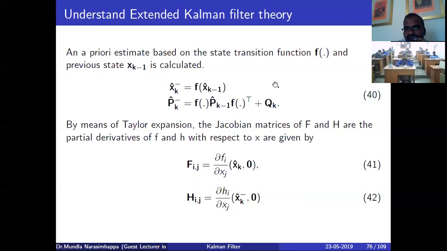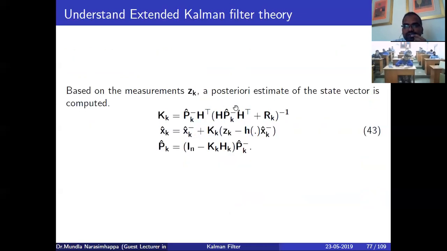Once you have these predicted equations or priori state equations, please don't be confused: priori means the initial state, or we can call it the predicted state. Once you have the priori state equations, these are the final Kalman equations. The only difference between linear and non-linear is h of x of k, which are the non-linear measurement equations.